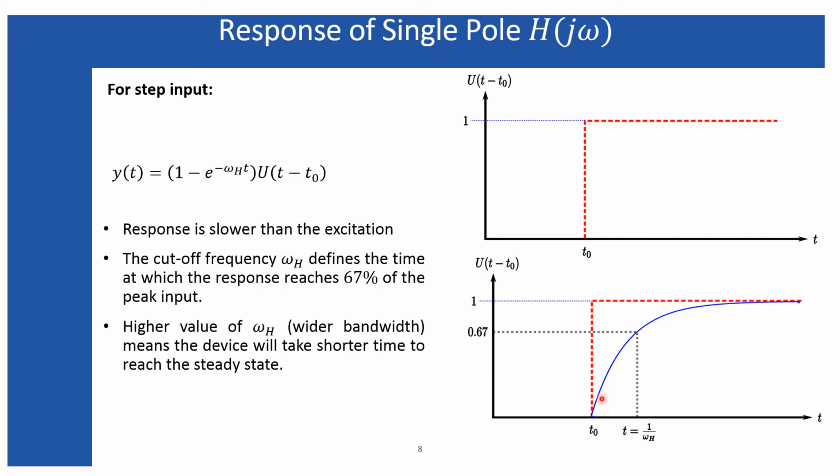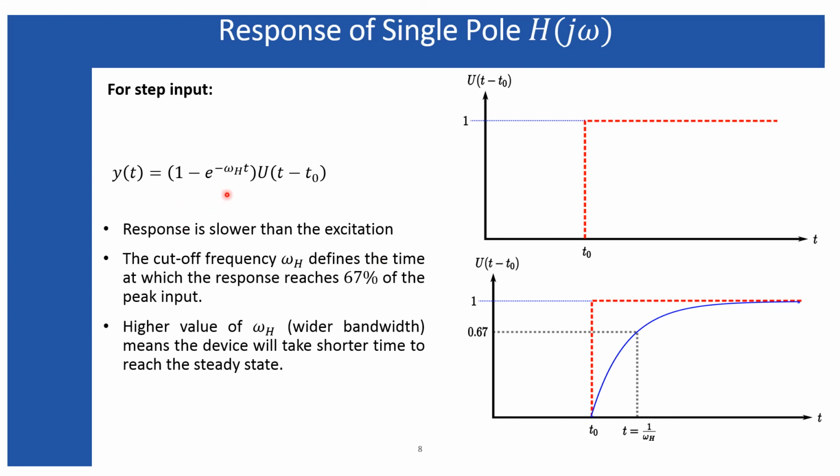But you can see from here that the output is not reaching the steady state value instantaneously along with the input. The output is a bit sluggish, and that sluggishness appears due to this e to the power factor, where the time delay depends upon this omega h. So what is omega h? In the frequency domain we have seen omega h is the cutoff frequency when I compared this response with respect to the frequency domain. So if omega h is large, then the time it will take to reach the steady state will be shorter. So for larger omega h, you will have a faster response. But for smaller omega h, you will have a slower response.